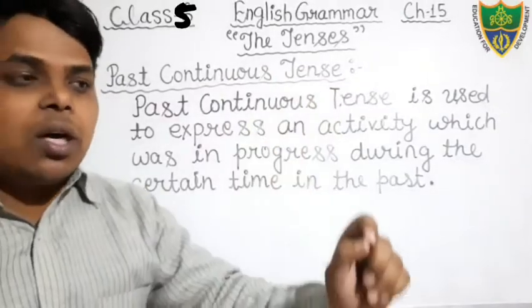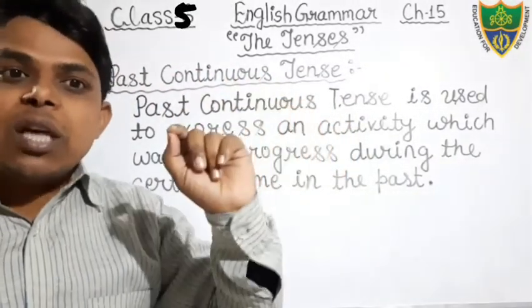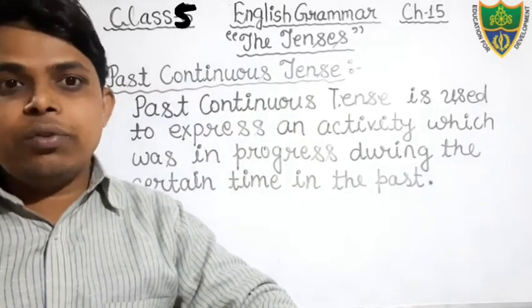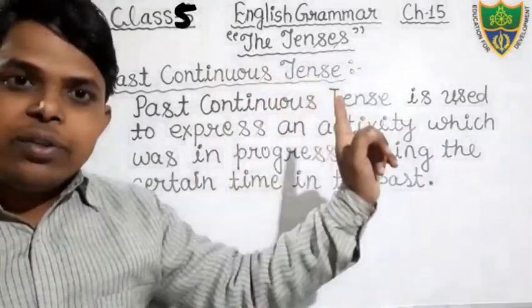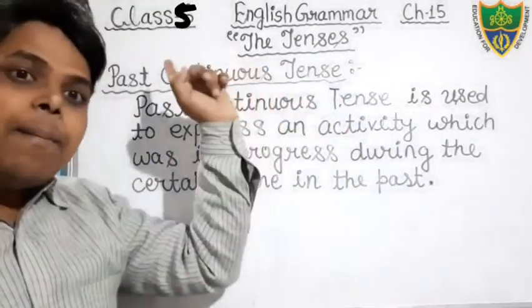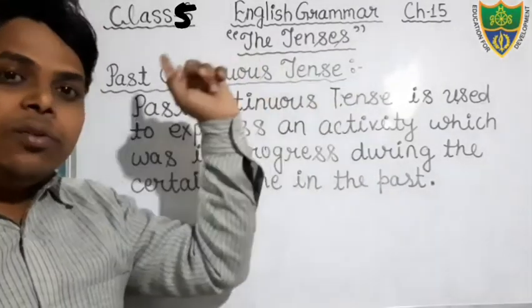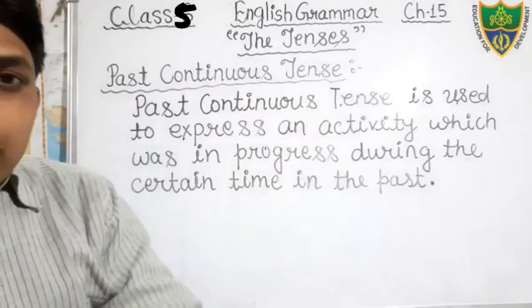Today we will discuss the past continuous tense. Dear students, as we have all read, in the present continuous tense, the action denotes continuity. Here again, the action denotes continuity, but here it denotes the action that happened and continued in the past times. So what does past continuous tense mean?